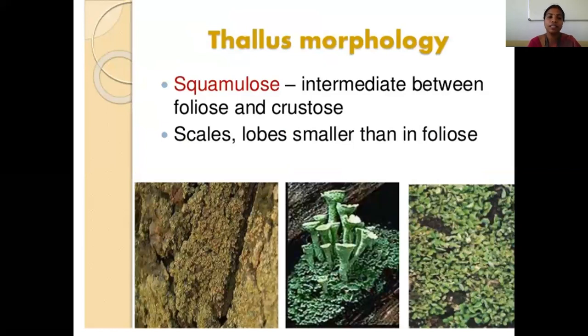Then the fourth one, the last one, is squamulose lichen. Its morphology is intermediate between foliose and fruticose. If you take the structure of some members of squamulose, see the structure here, it is like a crustose lichen. There is no lower surface. If you take other members of squamulose lichen, it is a lobed structure. But if you compare the lobe with the foliose lichen, here it is very small. So squamulose lichen is the intermediate thallus structure between foliose and crustose lichen.